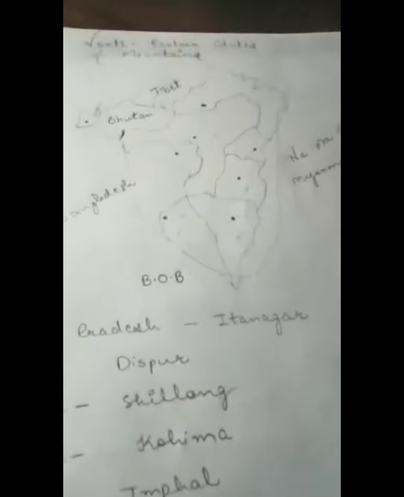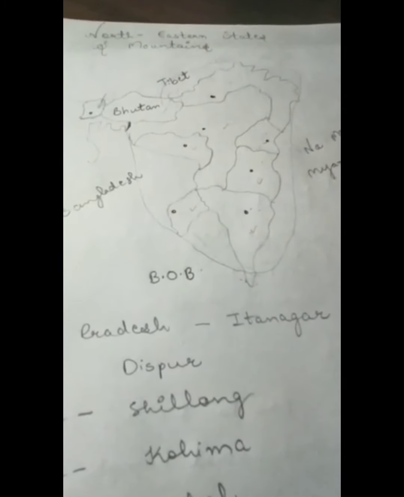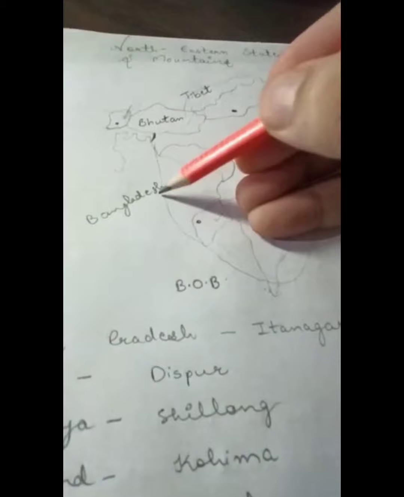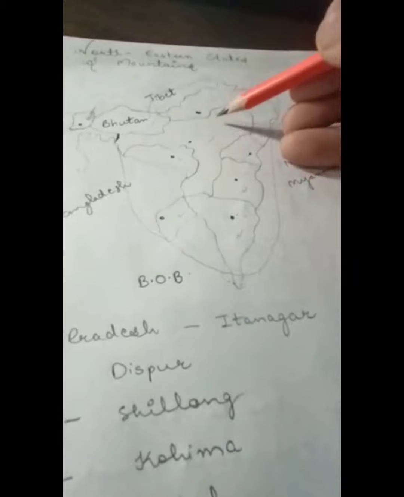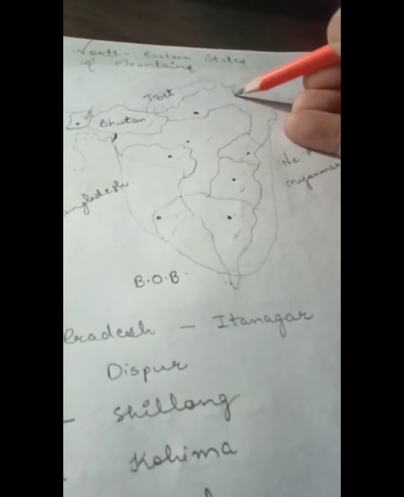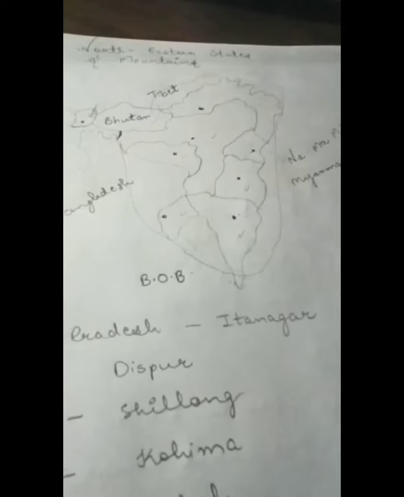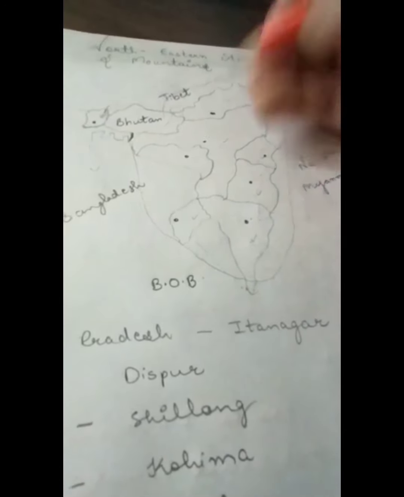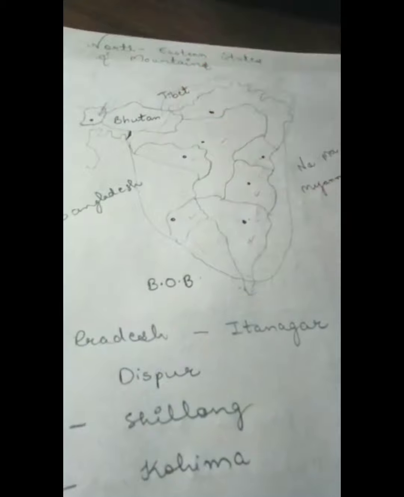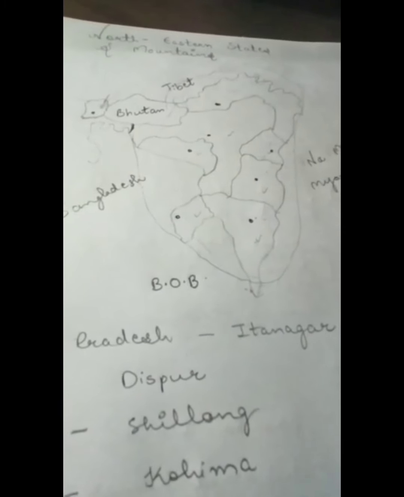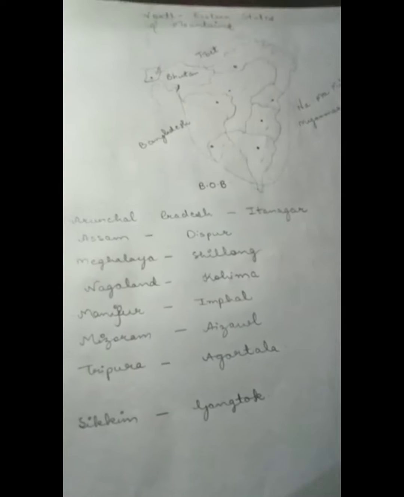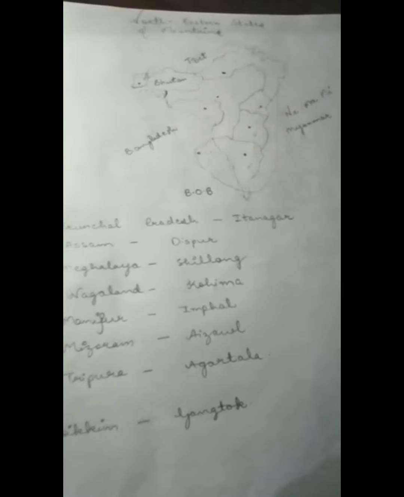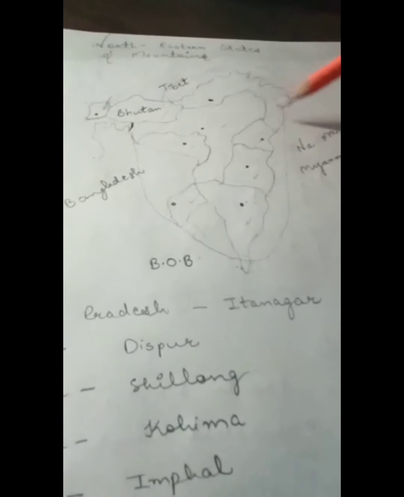And the neighboring countries which are touching our northeastern states include Bangladesh, which is on the west. To the east it is touching Myanmar. To the north it is somewhere touching here, like we can easily tell that it is going to be China, or we can say that it is Tibet. And from here northwestern, we can tell it is touching Bhutan somewhere. Okay, so here I have also written about the capitals of the states. I'll share this with you also. Now let's move further to study about the mountain peaks.